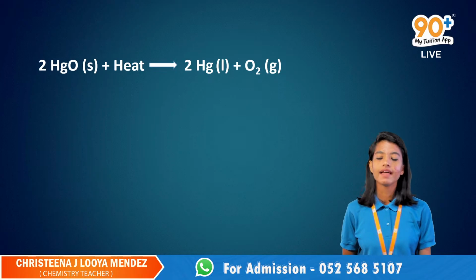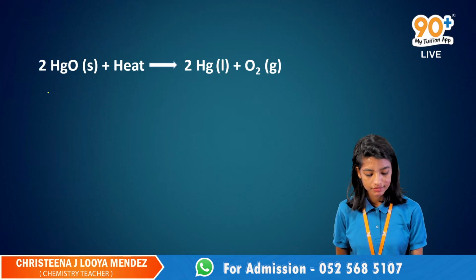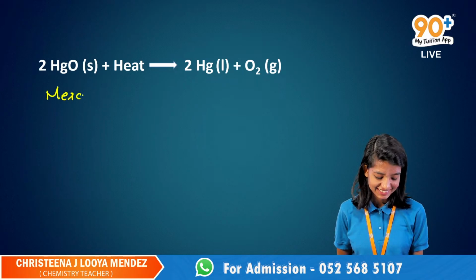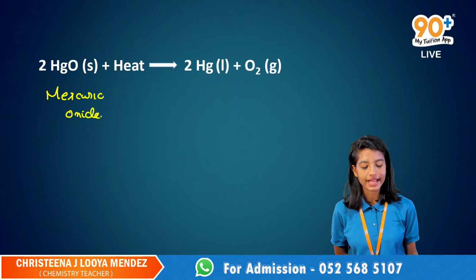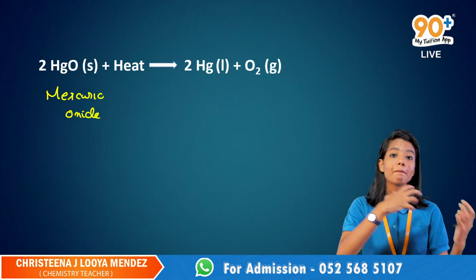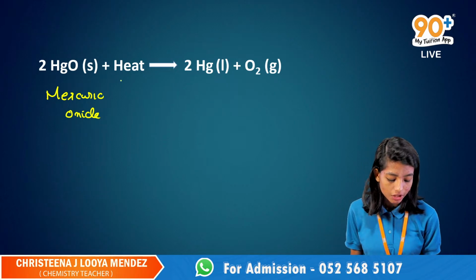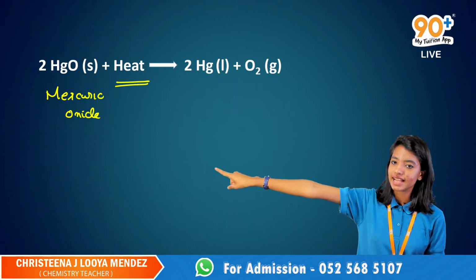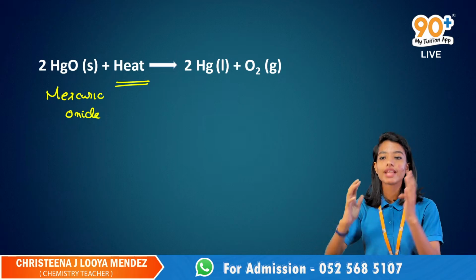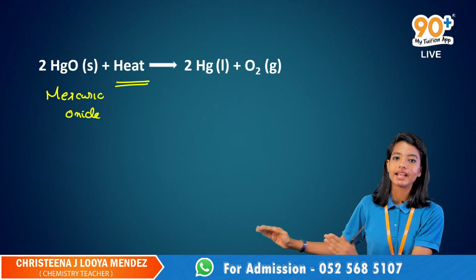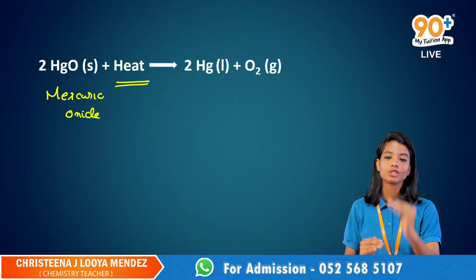Okay, Evelyn, what is HgO? Mercury. Yes, it is mercuric oxide. Very good. HgO is mercuric oxide, and this mercuric oxide is absorbing the heat energy. So we have to put heat energy in the reactant side, not in the product side. If heat is there in the reactant side, you must know this is an endothermic reaction.